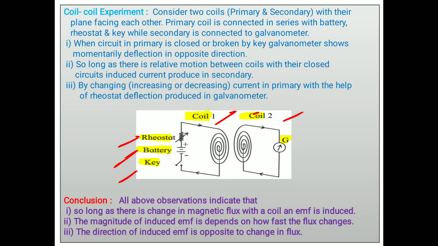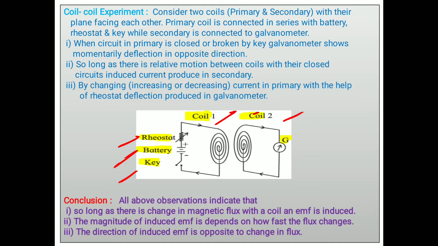And as current goes on increasing, it takes a certain time to reach the maximum value or peak value. It is not an instantaneous process. Current does not directly become maximum. So it takes a certain time to increase.